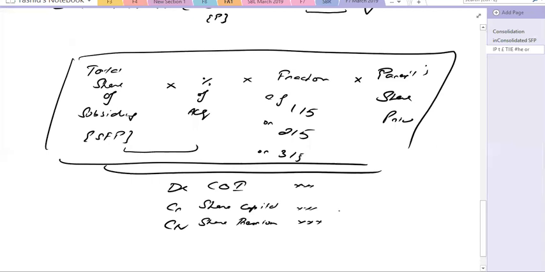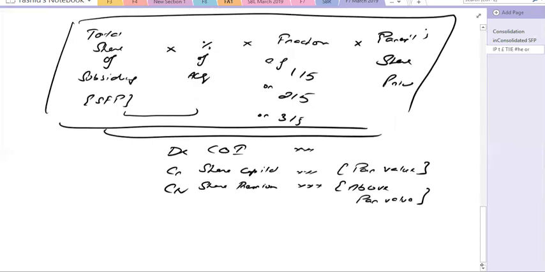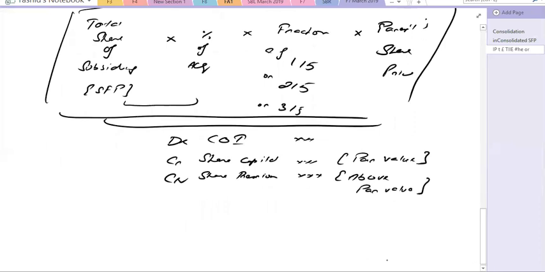And hopefully you remember that the share capital is up to the par value, face value, or nominal value, and above par value is the premium. So for example, if the par value is $1 and the parent share price is $5, then up to $1 will be included in the share capital, and the $4 will be recorded in the share premium. This is known as share exchange.